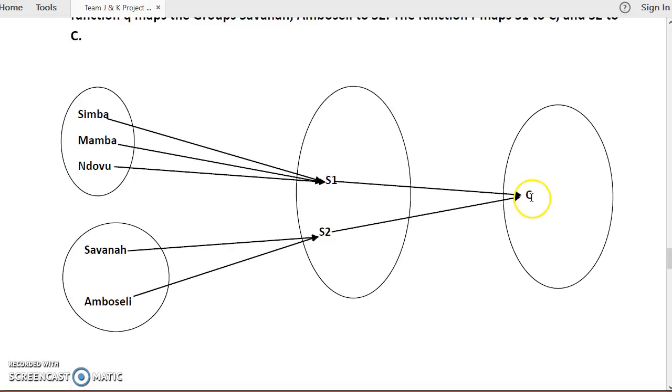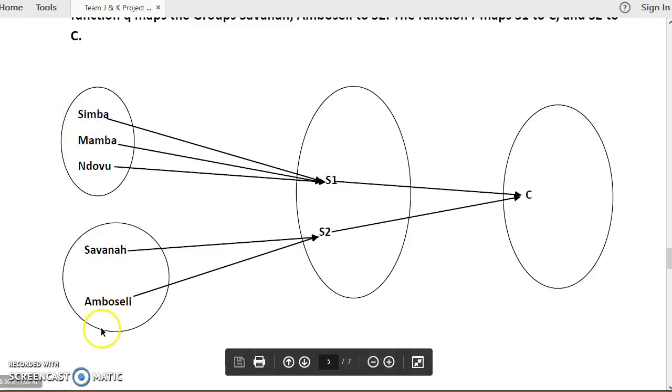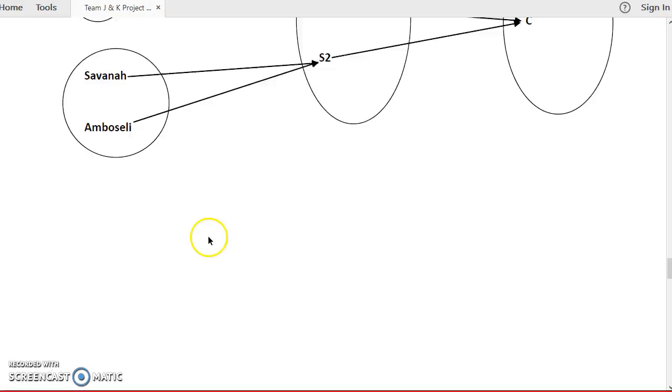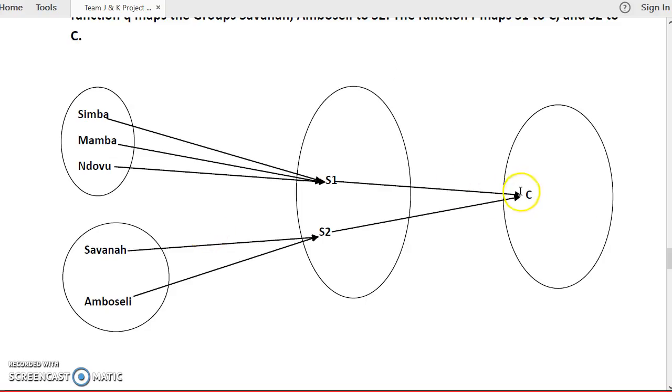S1 forms the domain and C forms the codomain, and Savannah and Amboseli form the domain with S2 as the codomain. So the codomain C consists of all the members of shift 1, which includes members of Simba, Mamba, Ndovu, and the same case for shift 2, which contains members of Savannah and Amboseli. That shows how C contains all the members and how it relates to the other group members.